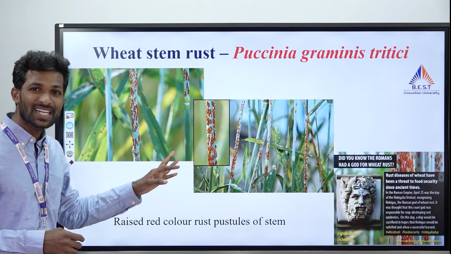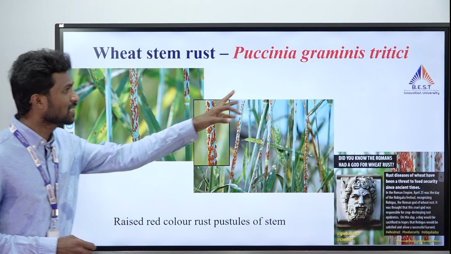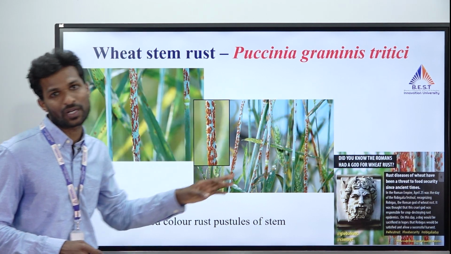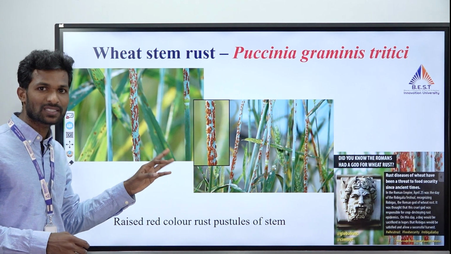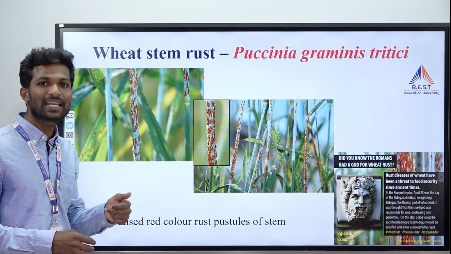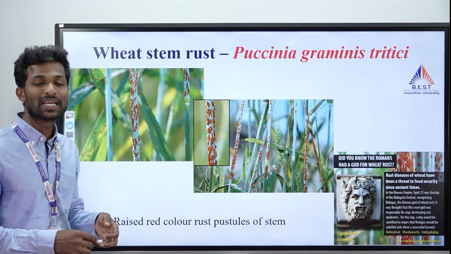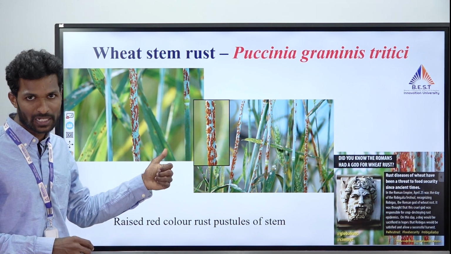Almost 350 races of Puccinia graminis tritici have been reported so far. Imagine how dangerous or devastating this disease is. Once the disease occurs, the grain yield loss will be around 60 to 70%. In severe cases, 100% yield loss will occur.